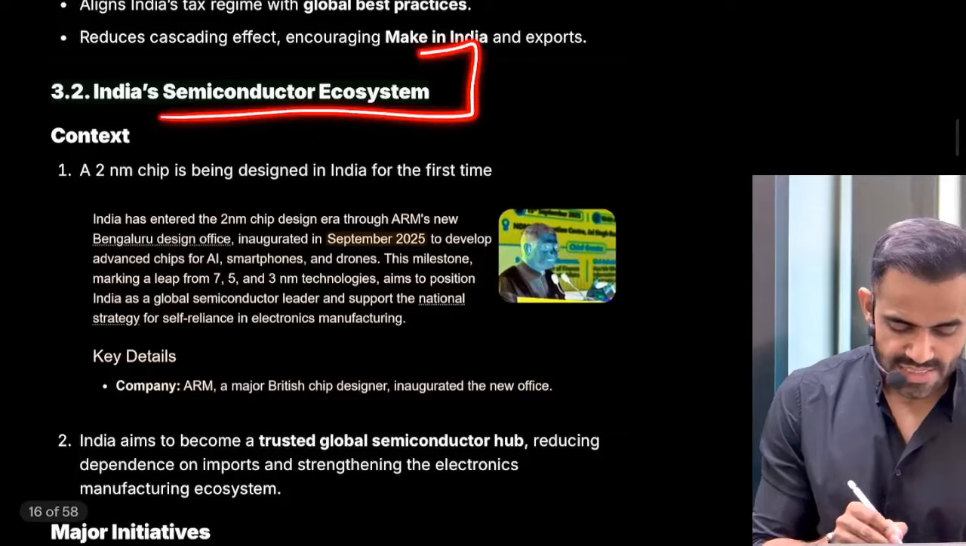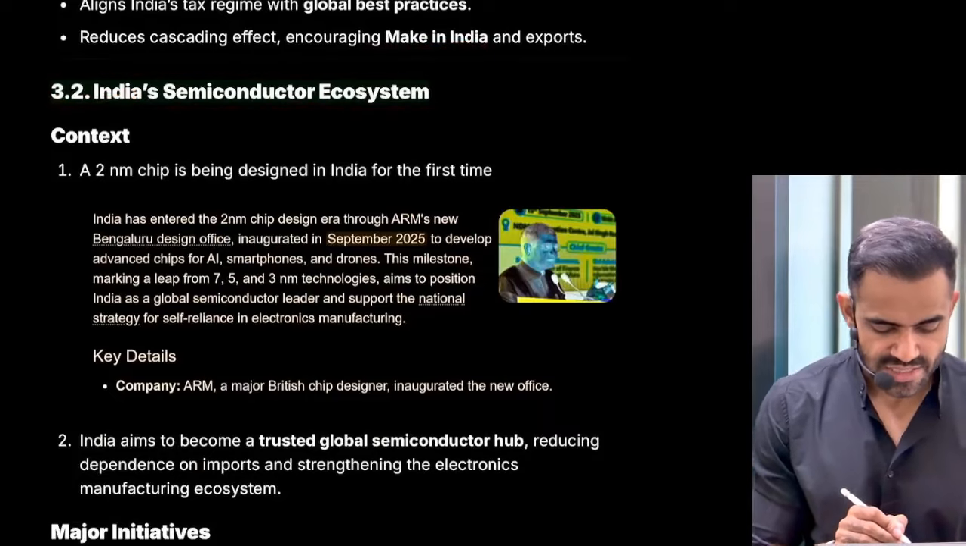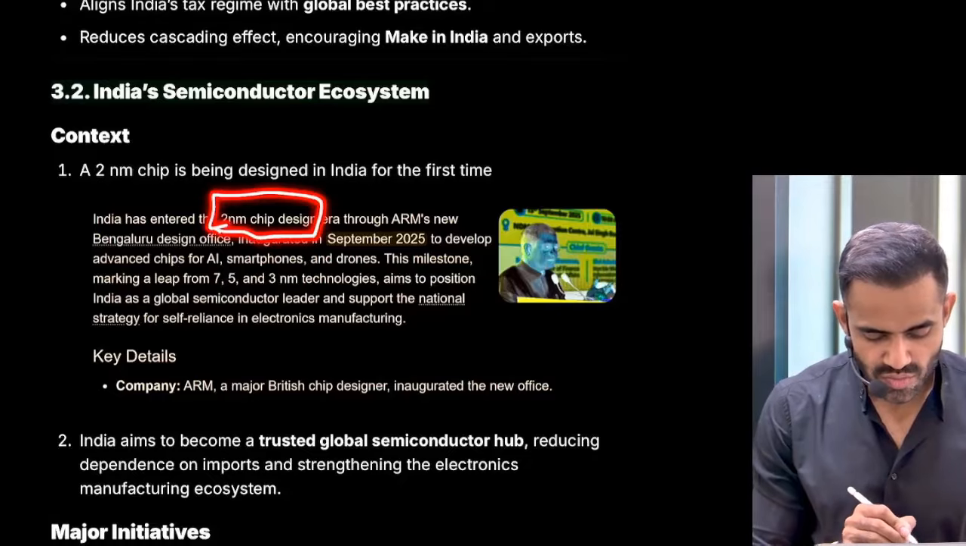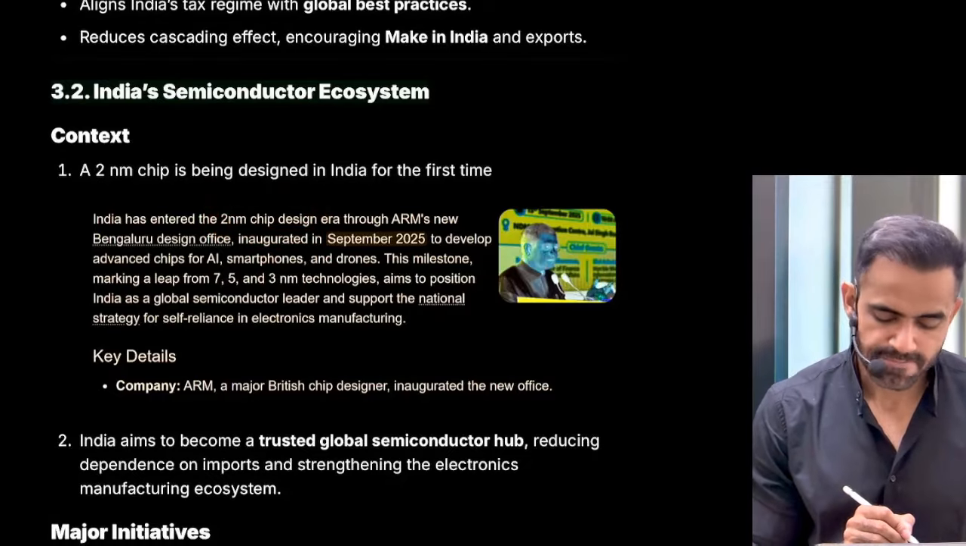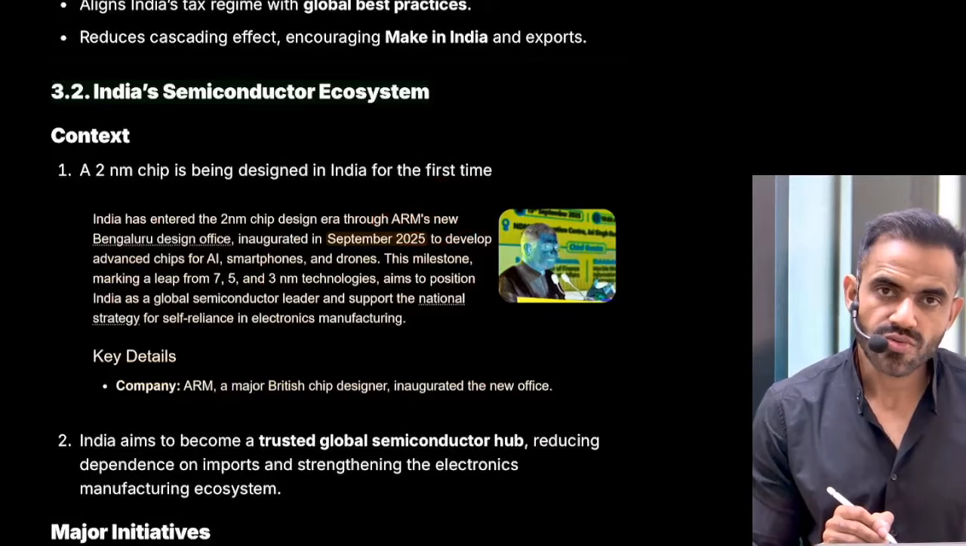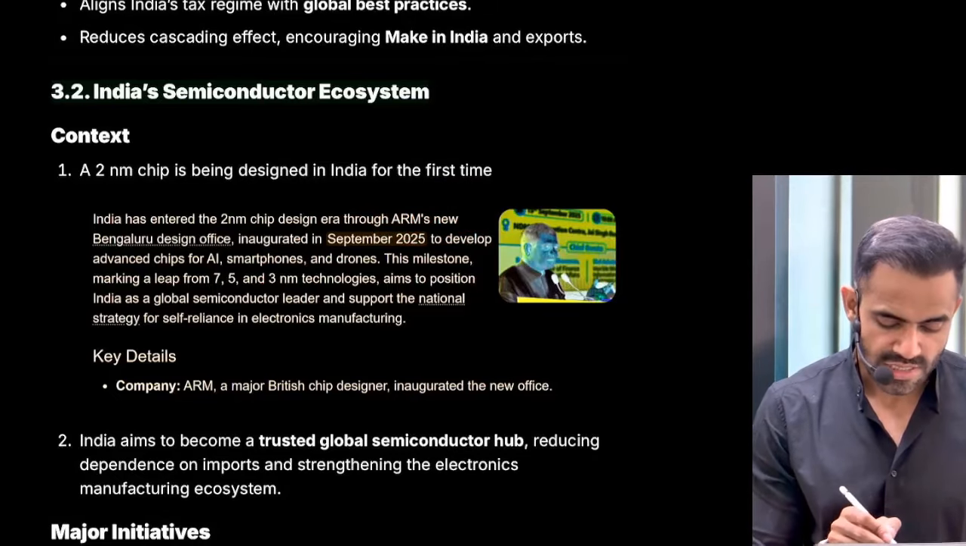Next is related to India's semiconductor ecosystem. So why was it in news? Because now India is going to focus on the 2nm chip design. Now this will be done by ARM, which is a British company. So that is going to focus on the designing of these chips.